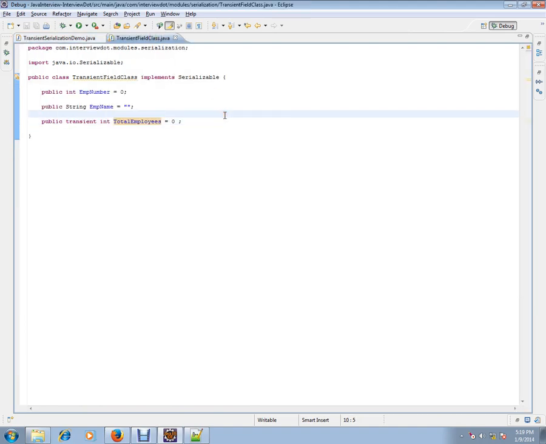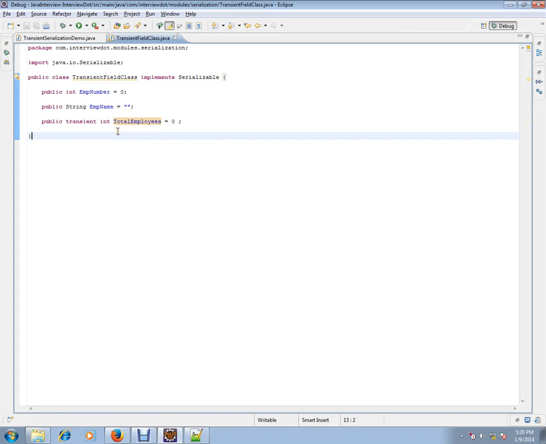I have an example so that you can understand. I have this TransientField class that implements Serializable, which is a marker interface telling the compiler that this is a special class whose objects might be serialized. It has three attributes: employee number, employee name, and total number of employees. Of these, I want to skip serialization for one attribute, and that's why I marked it as transient.